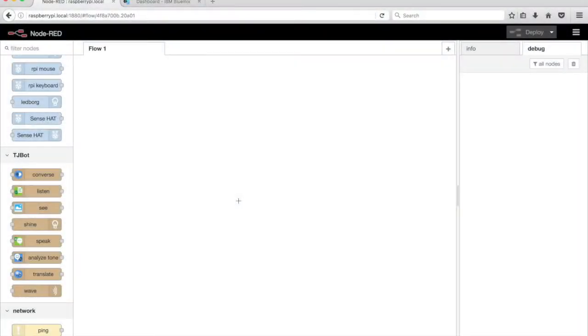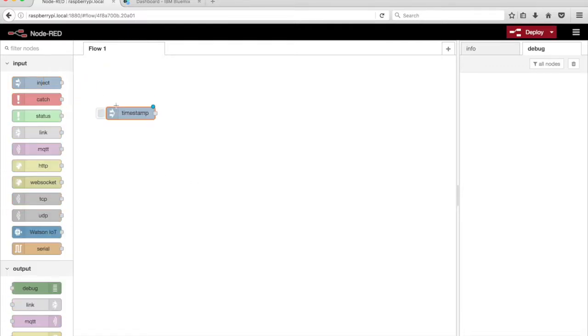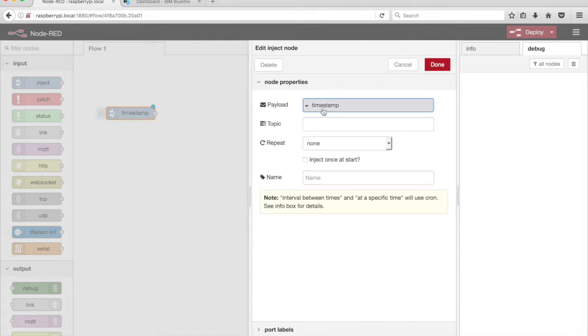In this video, we'll train TJBot to understand natural language and shine the LED the color red. In the Node-RED editor, drag an inject node from the palette onto the canvas. Set the payload to the string value, turn light red.